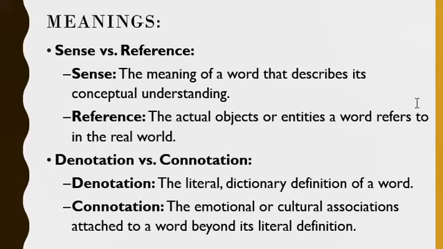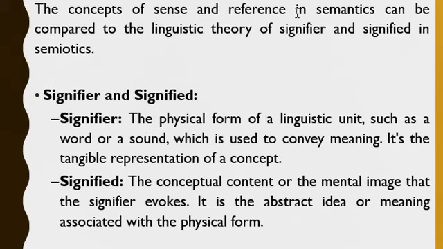So while we utter a word, we might mean a certain object, a real object. That real object, that actual object, is called the reference. And this you can connect with the terms signifier and signified that you have learned in semiotics. So the concepts of sense and reference in semantics can be compared to the linguistic theory of signifier and signified in semiotics. See, how can we relate it to signifier and signified?